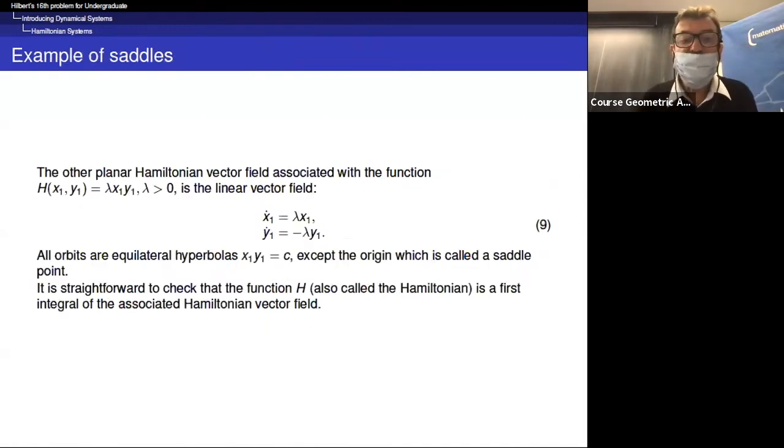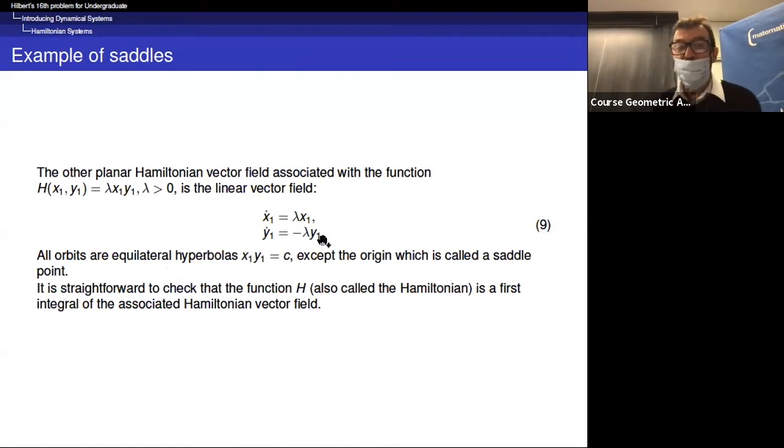Now let us consider this other planar Hamiltonian vector field, which is associated to the function h = y1 x1, the product of the two coordinates, and depends on a parameter lambda, which is positive. Then the equations of motion are x1 dot is lambda x1, y1 dot is minus lambda y1.